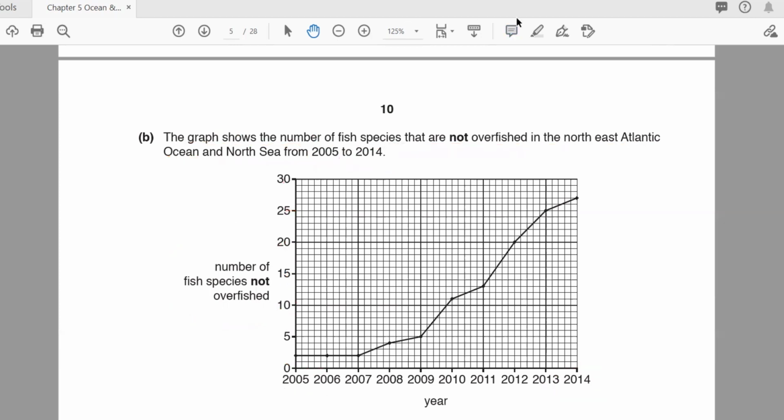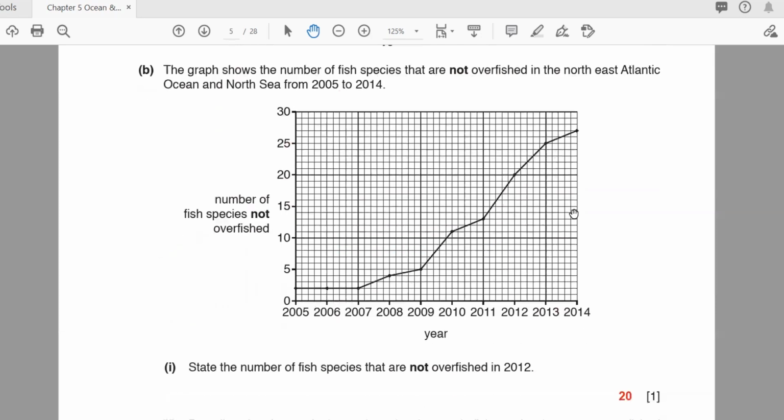Okay, state the number of fish species that are not overfished in 2012. See here, where's 2012? This one. Exactly, when you go this side, how many species? 20. So this is the right answer. You can see here.